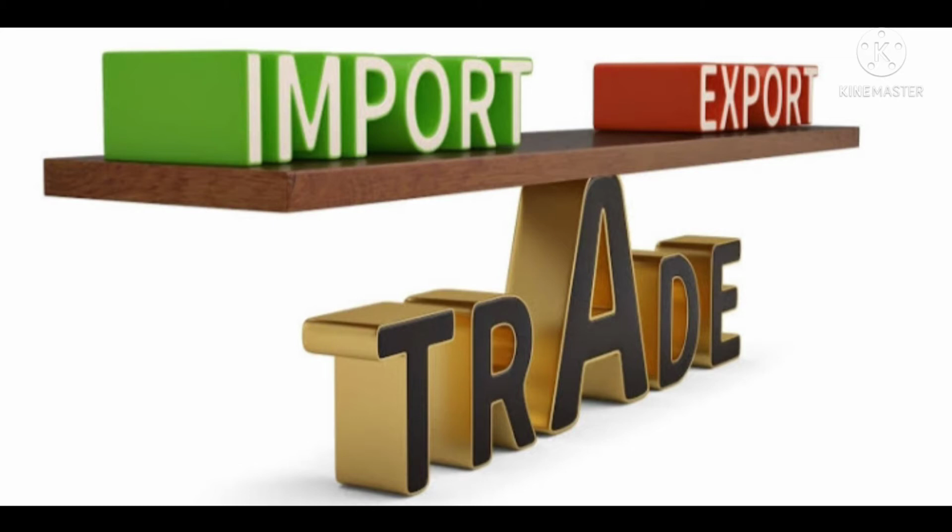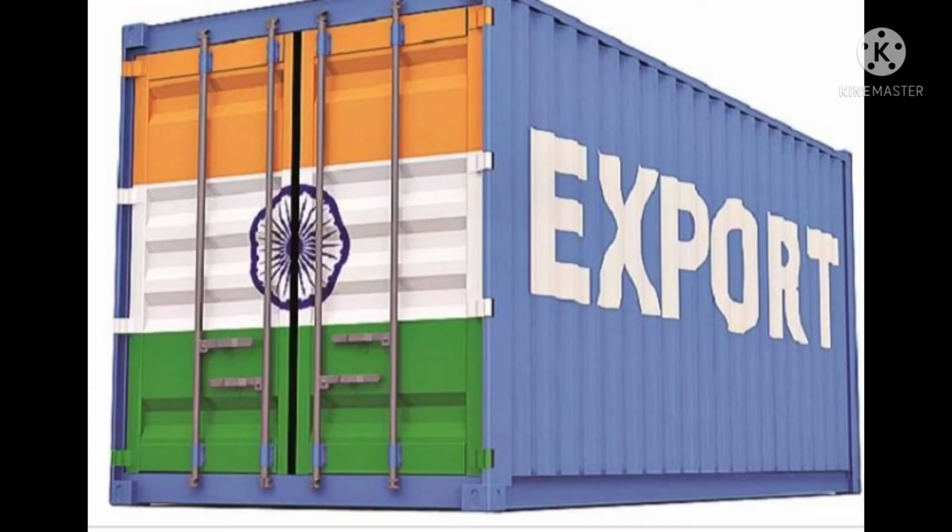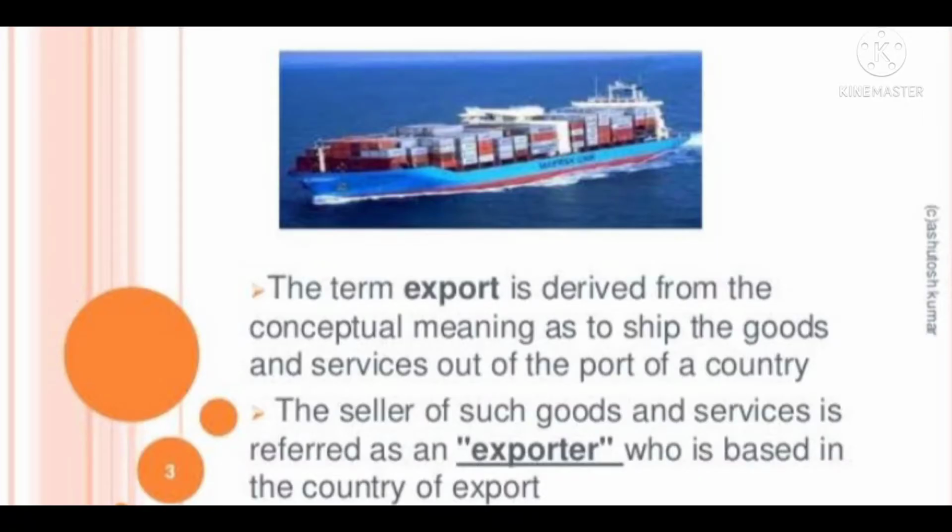As we have started with Unit 5 in yesterday's class, I was explaining to you about the different trading activities, the classification of foreign trade, that is import and export trade, right? Yesterday we learned just the introduction of import and export trade. In today's class, we are going to learn in detail about export trading, how export trading happens, the meaning of export trade, and also the procedure to be followed by the companies for doing the export of trading activities.